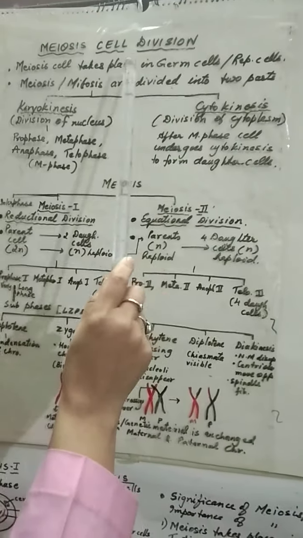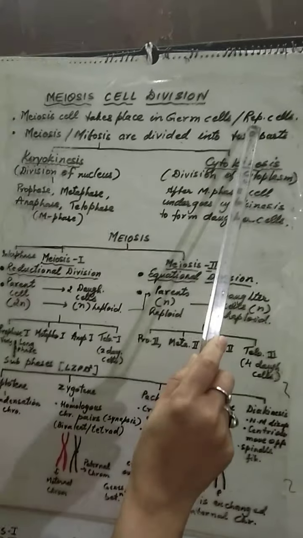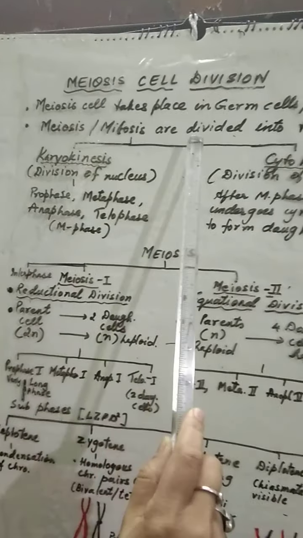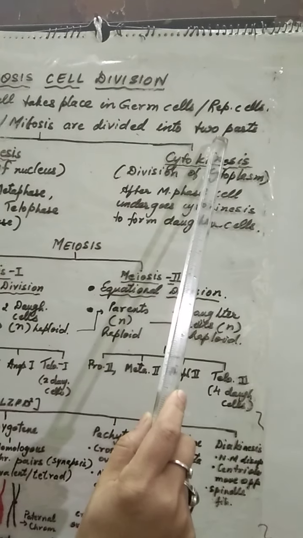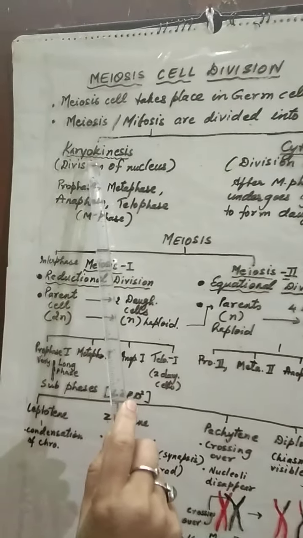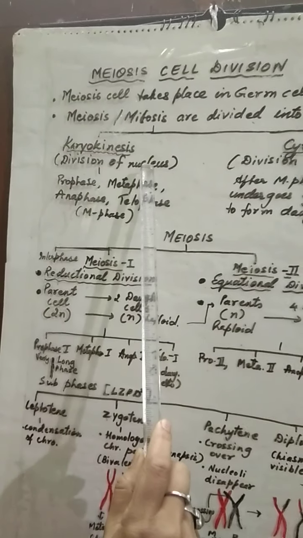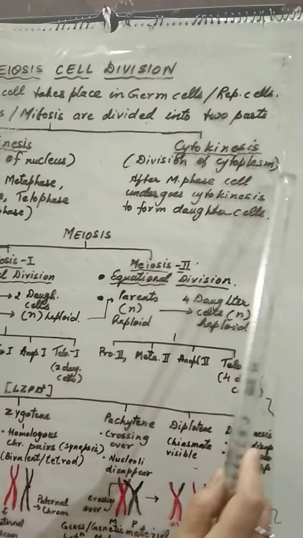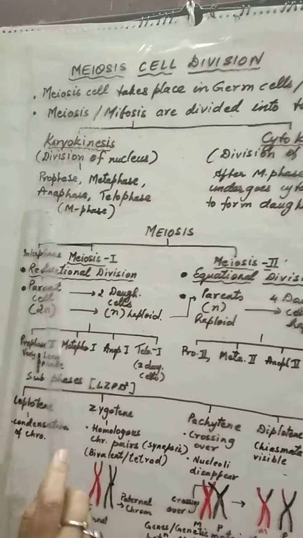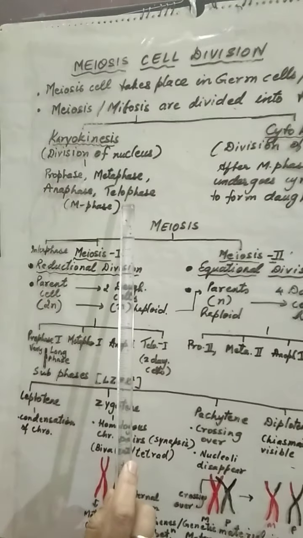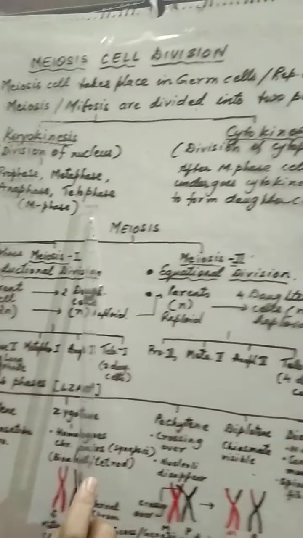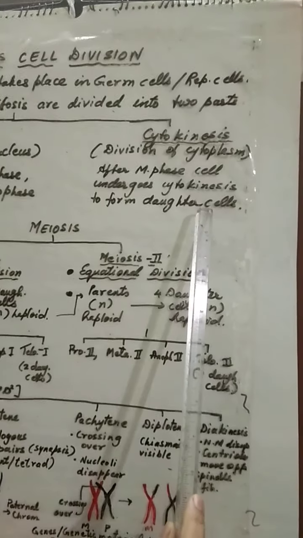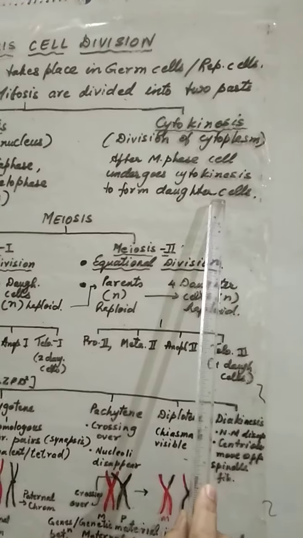Meiosis cell division takes place in the germ cells, as we already know, or the reproductive cells. Meiosis or mitosis, as we know, they both undergo two divisions. First is karyokinesis, that is division of nucleus, and second is cytokinesis, division of cytoplasm. Karyokinesis includes prophase, metaphase, anaphase, telophase, that is in M phase, and after telophase it undergoes cytokinesis, that is division of cytoplasm, and two daughter cells are formed.